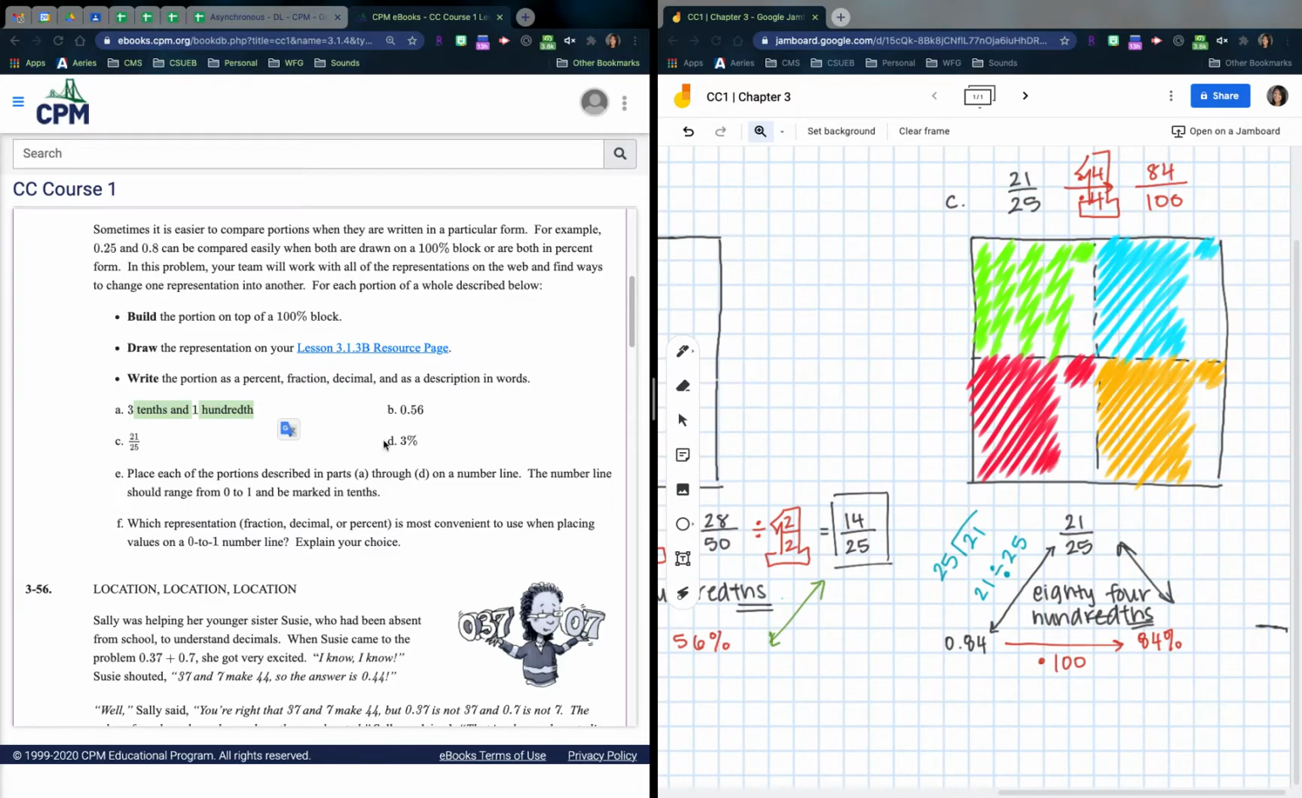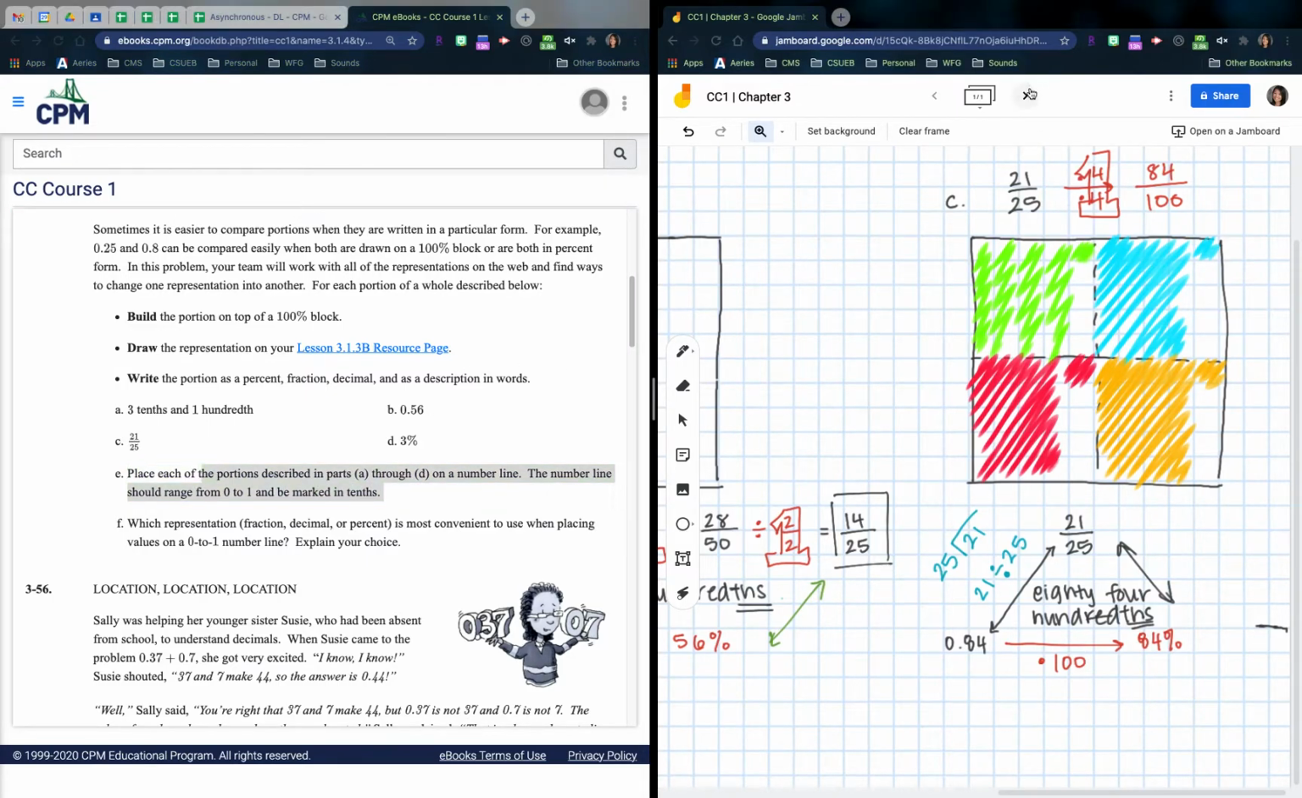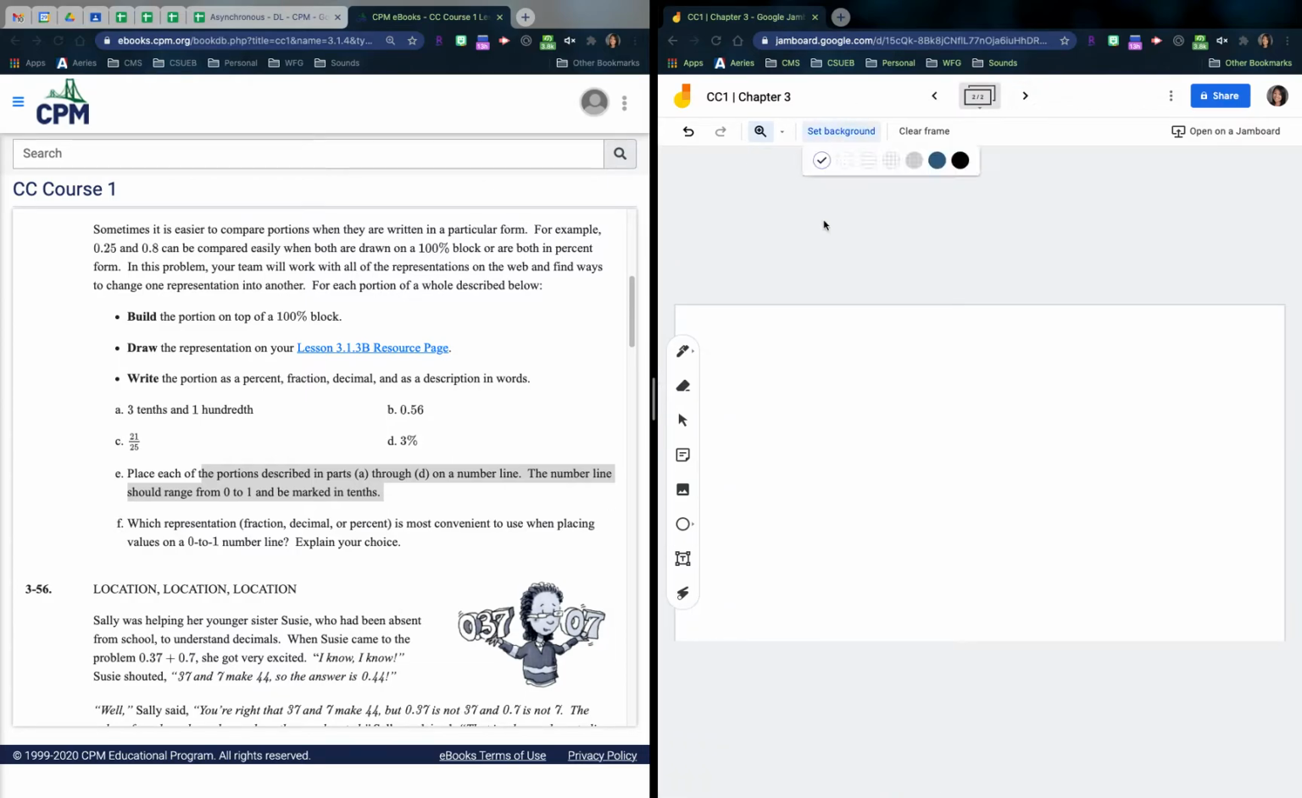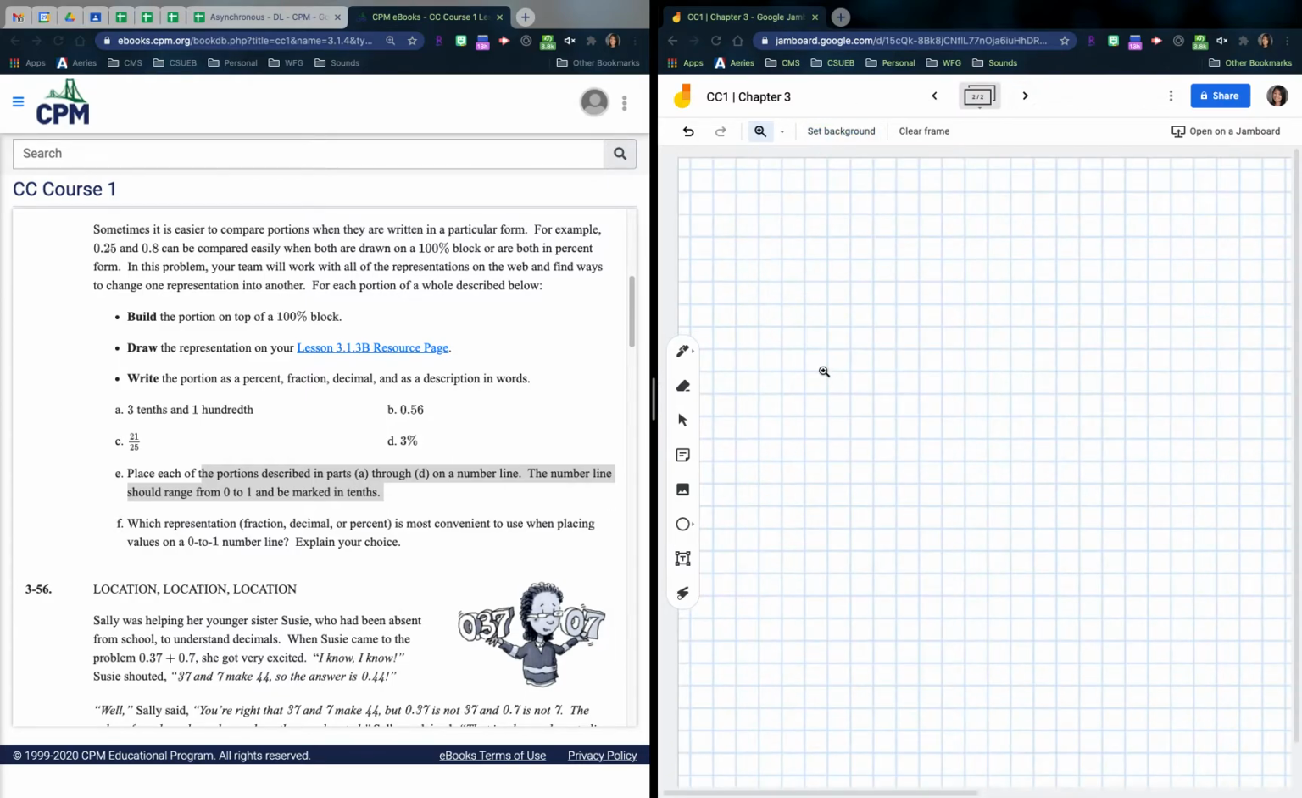Okay, go ahead and do that last one on your own again, and then check back, and I'll put the answer in Edpuzzle for you to see. Okay, so it says place each of the portions described in parts. Actually, let me go ahead and do this one for you so that you have all of them. All right, I'm out of room. All right. So let's go ahead and do this for D.